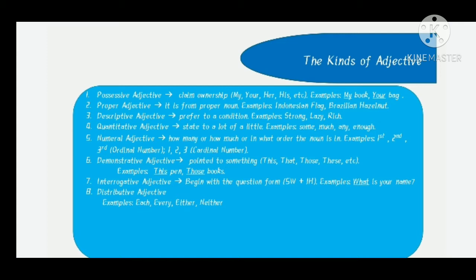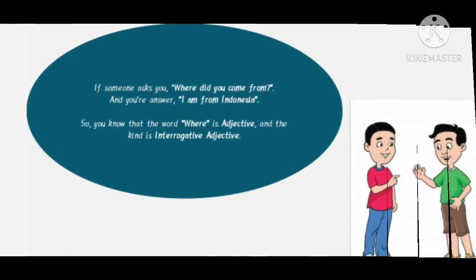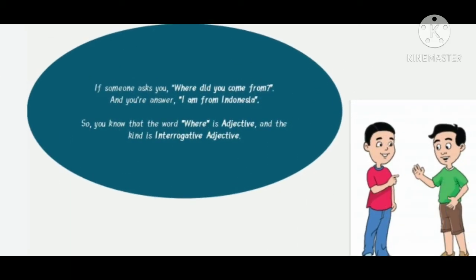Example, where did you come from? And the last is distributive adjective, like each, every, either, and neither. When someone asks you, where did you come from? And your answer, I'm from Indonesia. So in this sentence, where did you come from? The word where is the adjective and the kind is interrogative adjective.